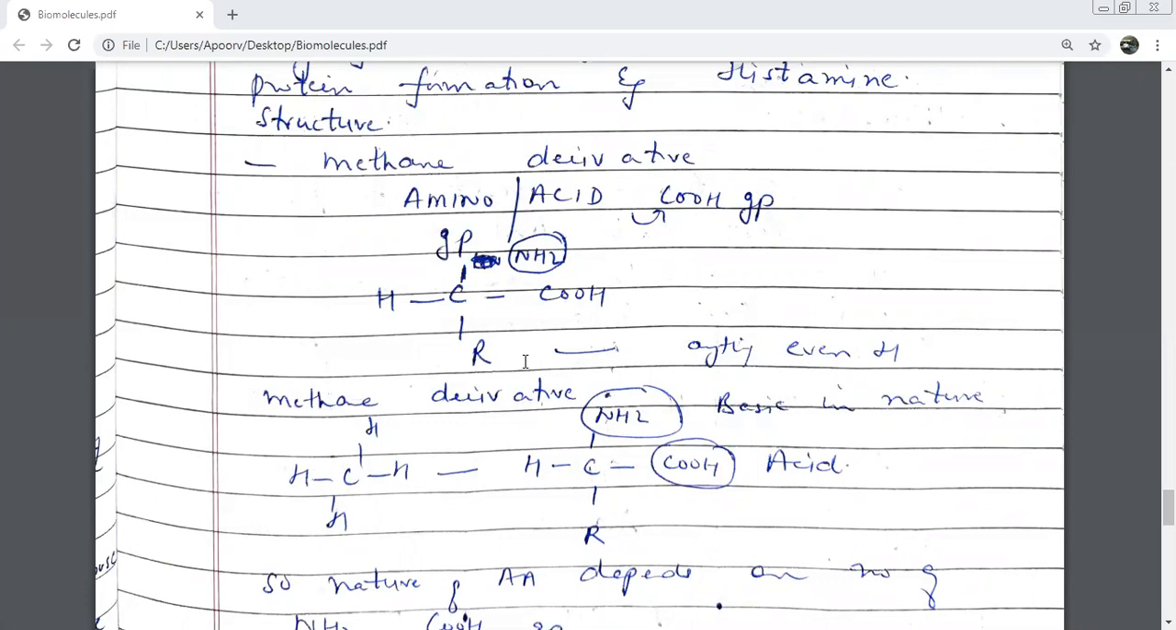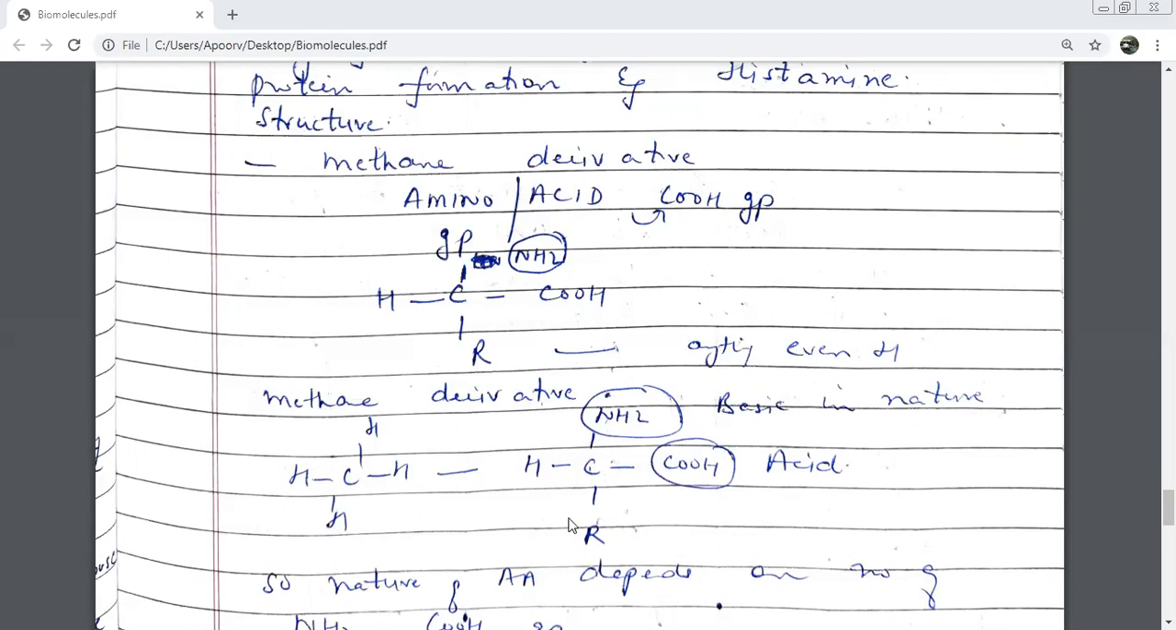See, this NH2 I put here. See, this was your methane. How is this a methane derivative? In place of this hydrogen, this group has come. And in place of this H, the COOH acidic group has come. And the hydrogen at the bottom, I have written as R. R means anything, anything can attach to this. Is it clear? Is it clear for all?